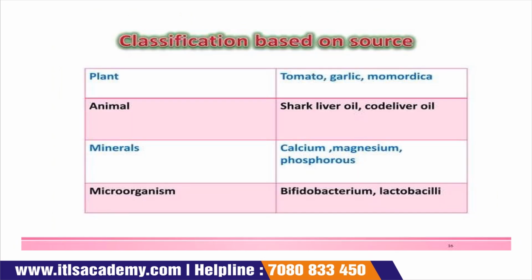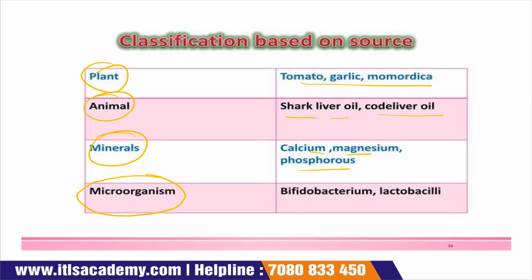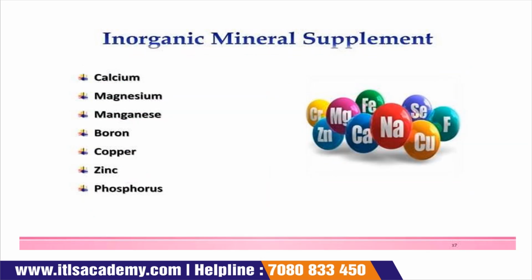Next is classification on the basis of source. So either we get nutraceuticals from plants, from animals, from minerals, or from microorganisms. The sources from plants are tomato, garlic, and momordica, and animal sources are shark liver oil and cod liver oil. The sources of minerals are calcium, magnesium, and phosphorus. Microorganisms include bifidobacterium and lactobacilli. Now come to the next slide.